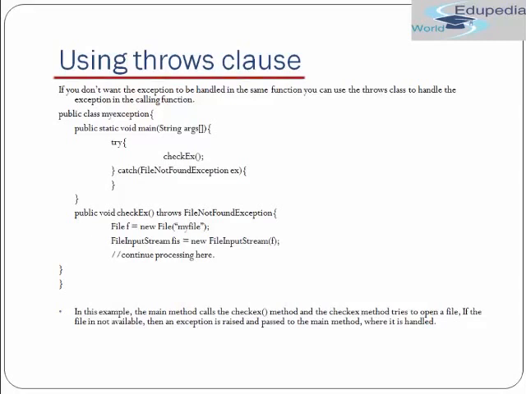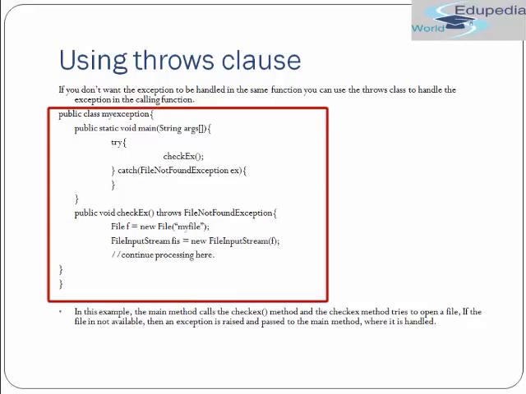So now it is saying using throws clause. If you do not want the exception to be handled in the same function, you can use the throws clause to handle the exception in the calling function. Okay, so let's say you do not want to handle the exception, you do not have anything to write in the catch block in that method, and you want to handle it in the calling function, then you can use a throws clause. So this is the example.